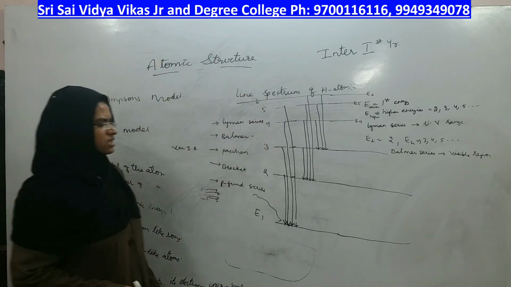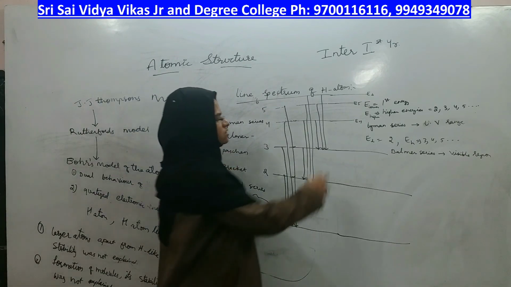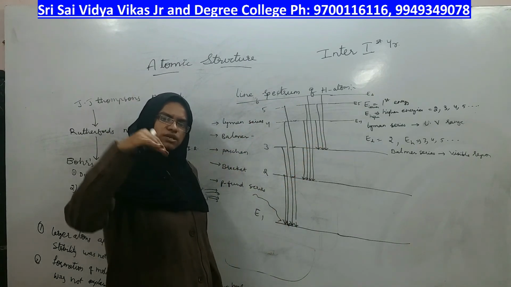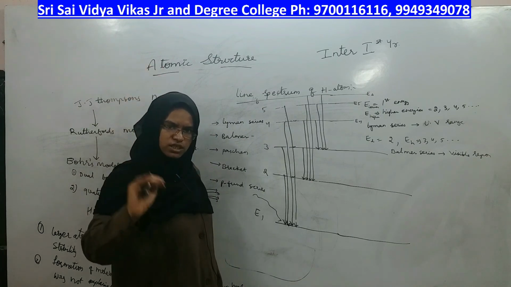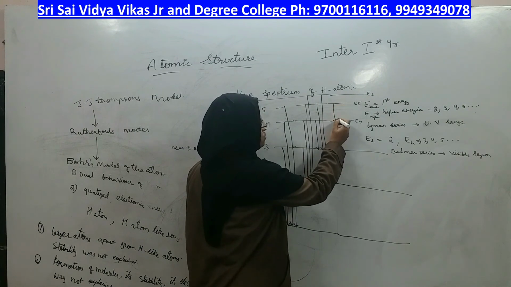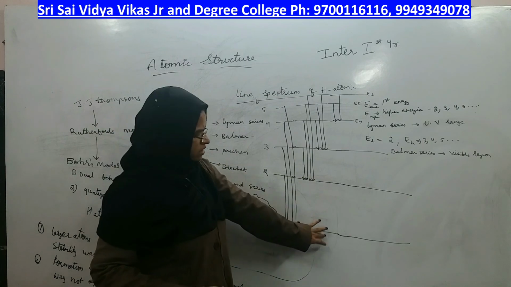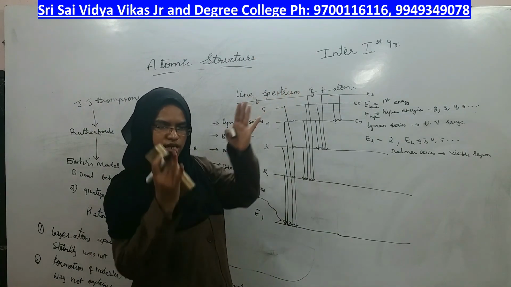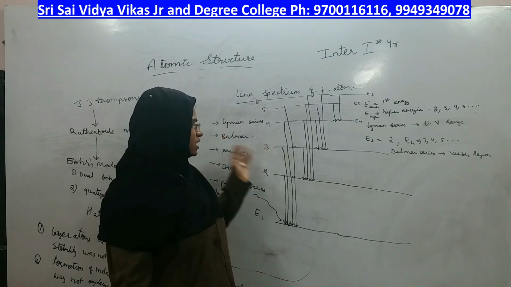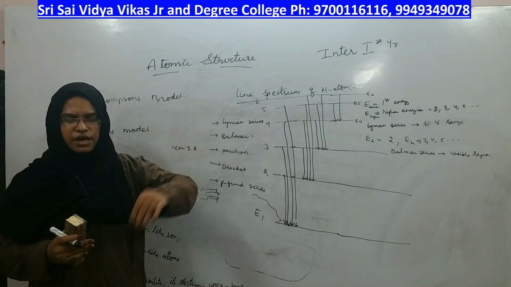The next series is Brackett. Who will be the ground energy level for Brackett? It has to come to 4th. Coming back to 4th means it has to start from greater than 4th: 5th to 4th, 6th to 4th, or 7th to 4th. But finally it should reach the 4th energy level. Going from 1 towards higher numbers, the energy gap still decreases. If energy decreases, wavelength increases, and in the region of light it goes towards near IR, middle IR, far IR.